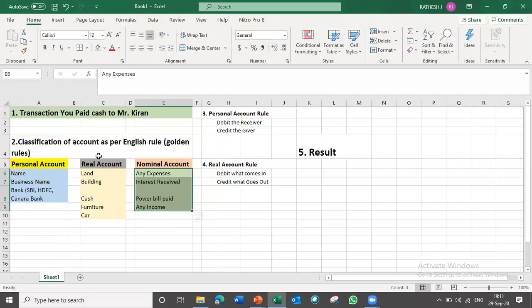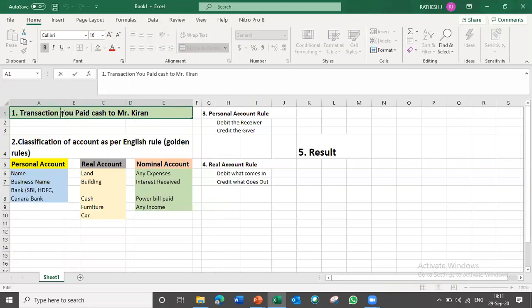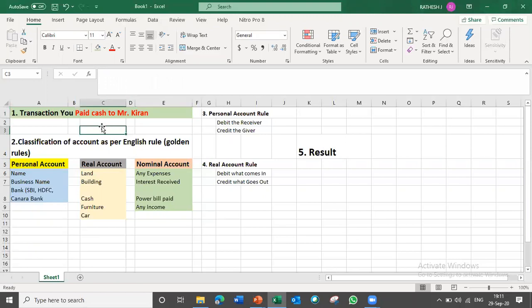Out of these three, you should identify in your transaction, point number one, where these two aspects will come. Your transaction starts here: you paid cash. I'll highlight it in red color. This is your main transaction, paid cash to Kiran. In this, you need to identify two aspects.